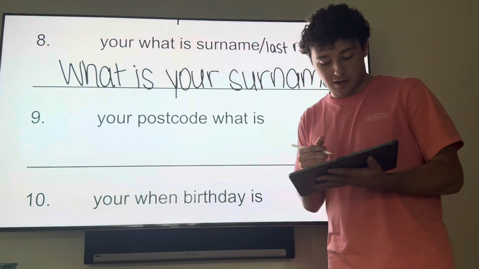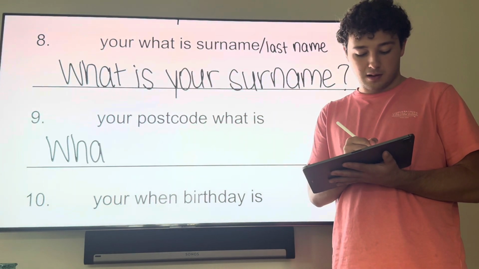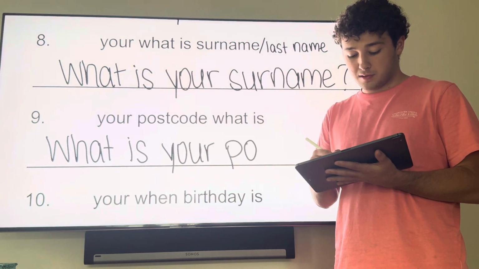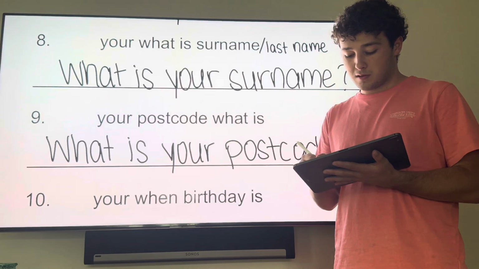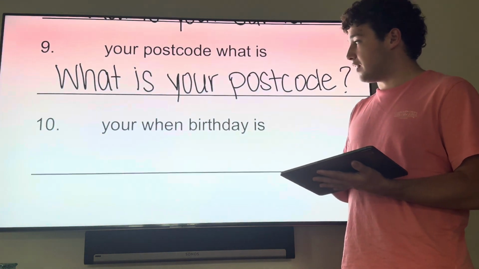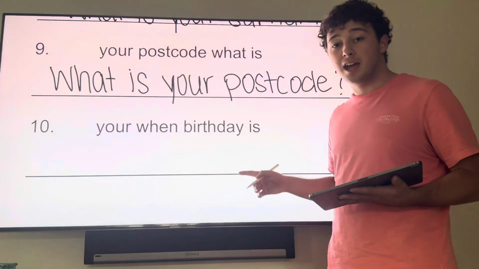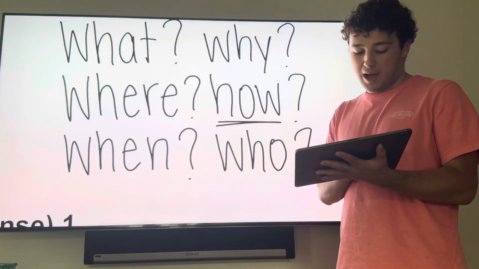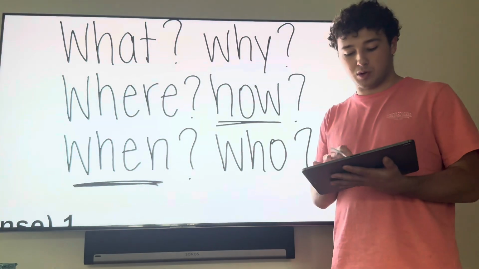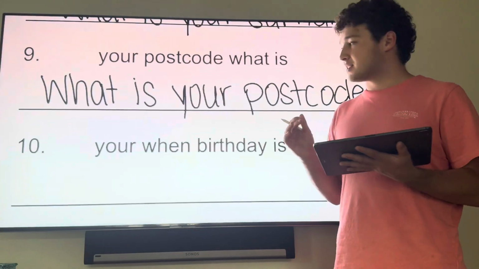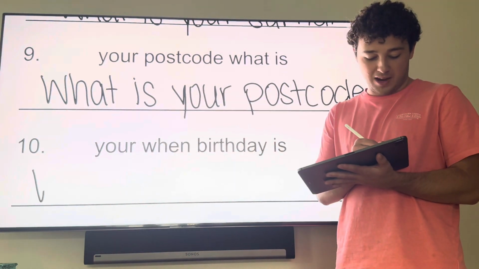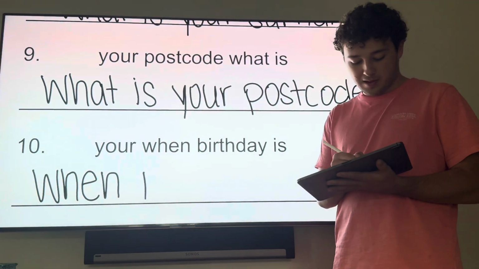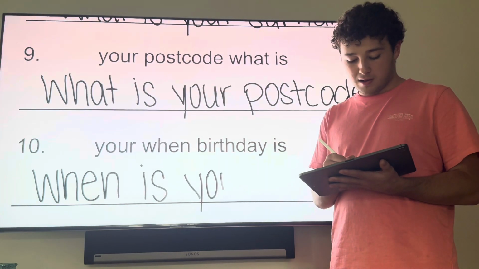Okay, number 9. What is your postcode? And then last but not least is number 10. 10 gives us a new question word as well. 10 asks when. When concerns what time. But still, it's the same way to make it happen. When, the question word at the beginning, then the verb is, and finally, your birthday.